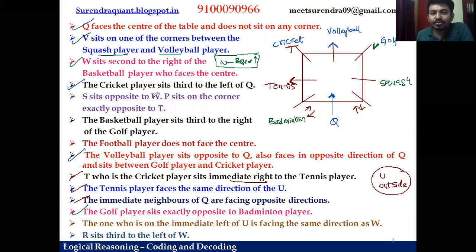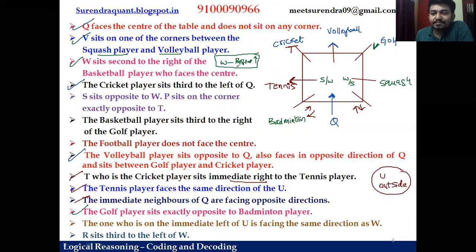S sits opposite to W. So where is the possibility to fix S opposite to W? This is the only combination, right? Remaining all positions are fixed. So if this is S, this is W, or if this is W, this is S.